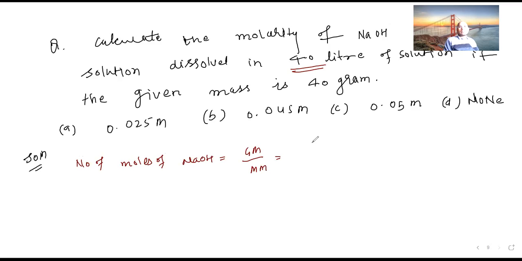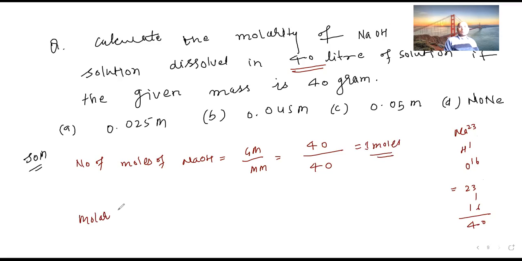Molar mass: sodium is 23, hydrogen is 1, oxygen is 16, total 40. Given mass is also 40, so it is 1 mole. Then 1 divided by 40 gives 0.025, so molarity is 0.025. This is a very basic problem.